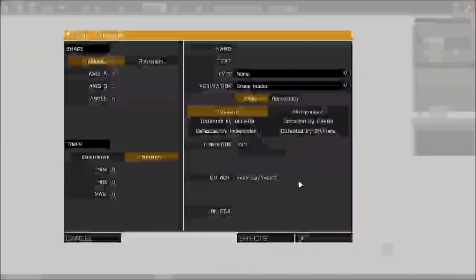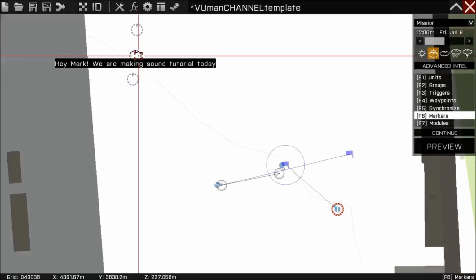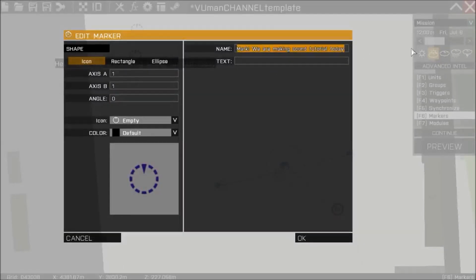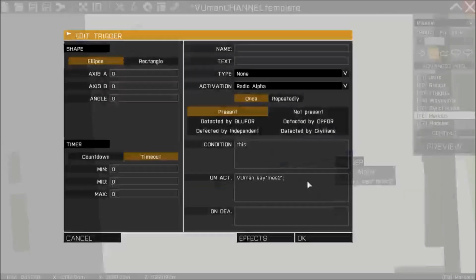It's too long already, but bear with me guys. We're gonna put this as Mark side chat and put this here. Okay. Next, this is my text. We're gonna copy it and put it in this trigger and do this. Viewman, side, chat, and put this text here.